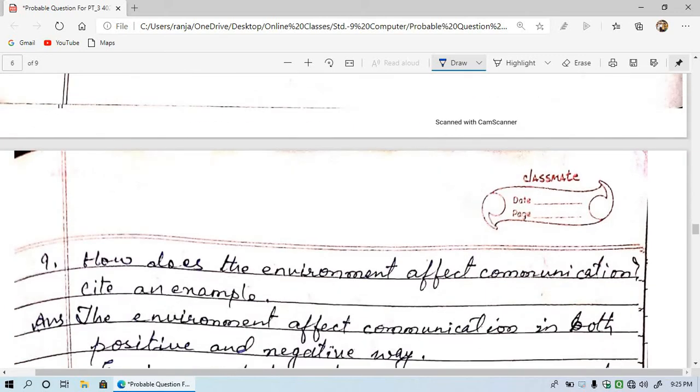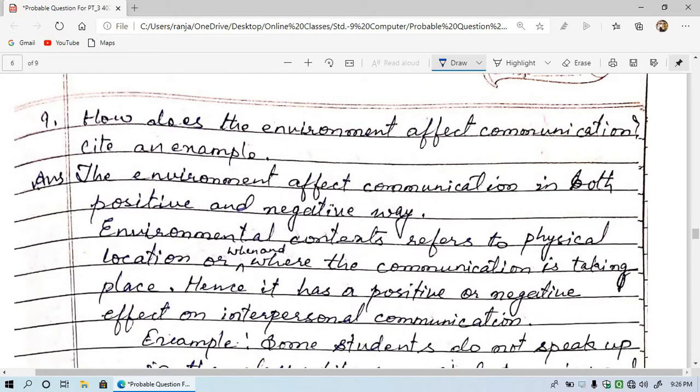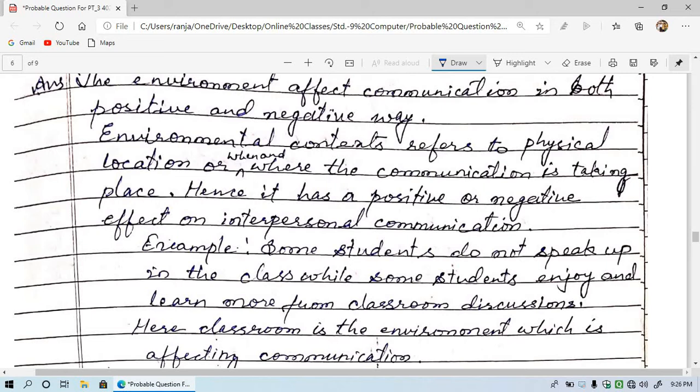The example. Now let's see question number 9. How does the environment affect communication? Cite an example. Means you have to add an example. So the environment affects communication in both positive and negative ways. There may be some good thing or some bad thing depending upon the environment. So what is environment? Means the things around us, whatever we are seeing, that is called environment. For example, environmental context refers to the physical location or when and where the communication is taking place.